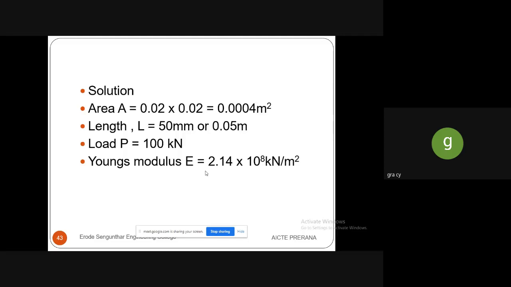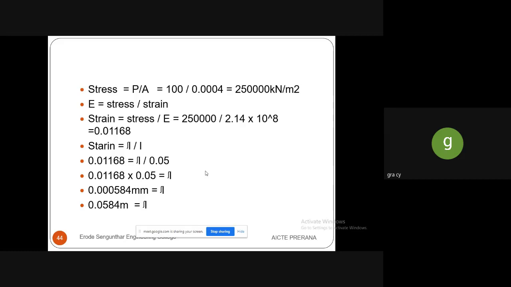kilonewton per meter square. So the first thing is we have to find out the stress. The formula for stress is P by A. So load is given, area we found there. After calculating, we will get the answer as 250,000 kilonewton per meter square. As we already know, Young's modulus is stress by strain. So we know the value for stress and Young's modulus. We don't know the value for strain.